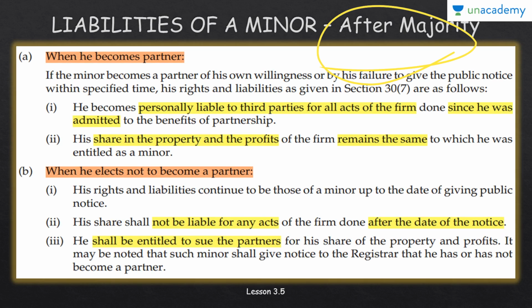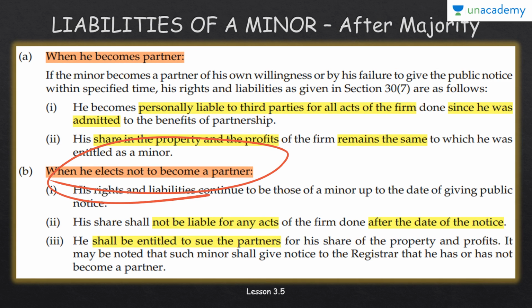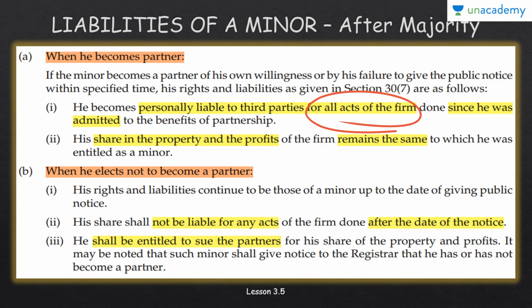Now after majority, these liabilities can be divided into two further steps: if he chooses to be the partner of the firm and if he chooses to leave or get separated from the firm. When he becomes the partner, he becomes personally liable to third parties for all acts of the firm. The section is also written, but it is not important for you to learn the sections. So he becomes personally liable to third parties for all the acts when he becomes a partner. Now from when? Since he was admitted to the benefits of the partnership.